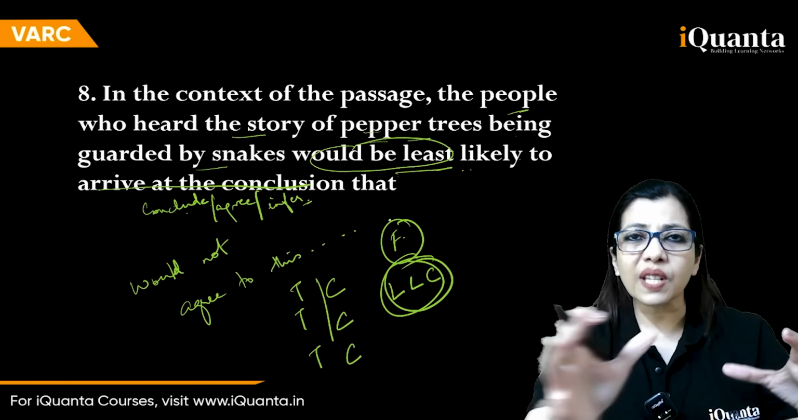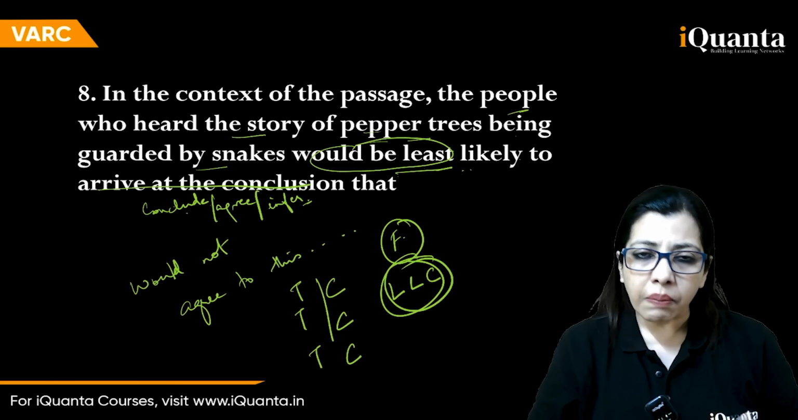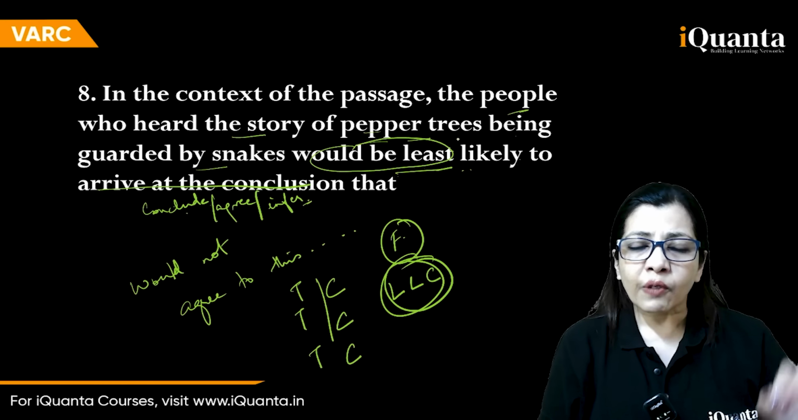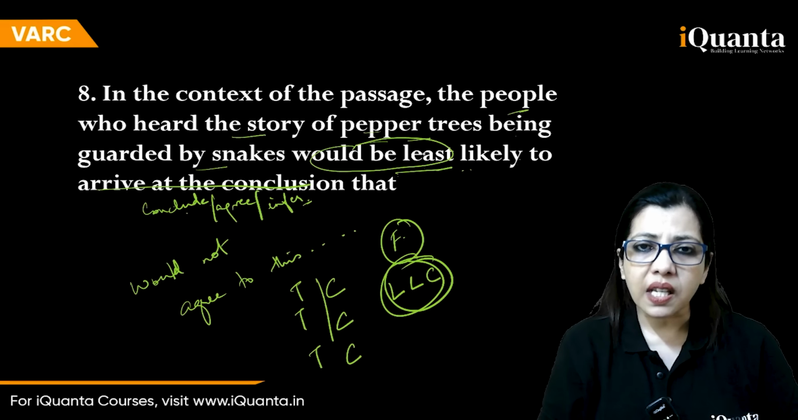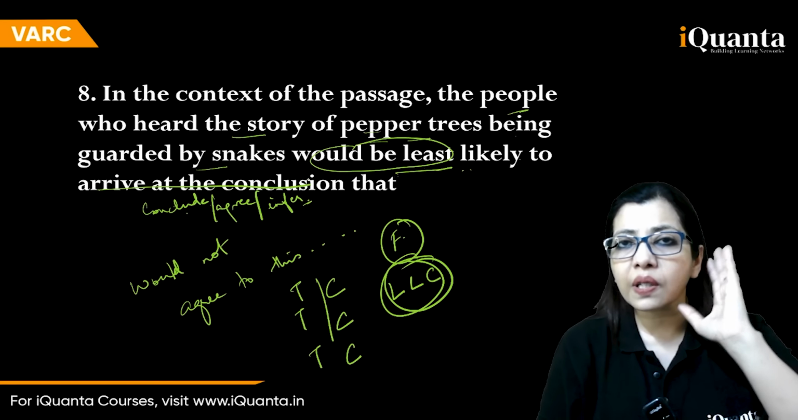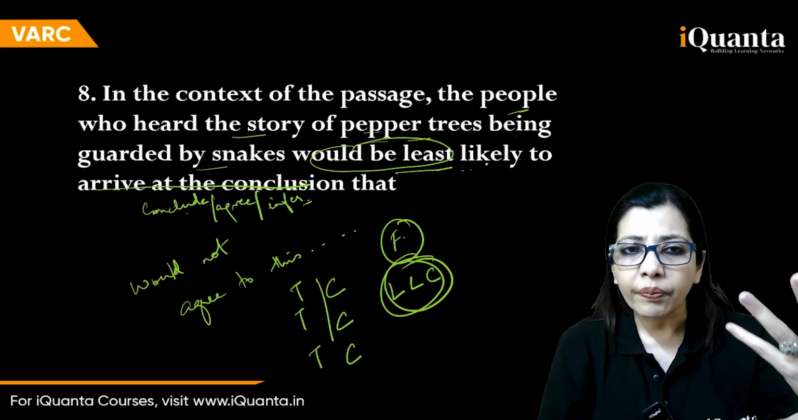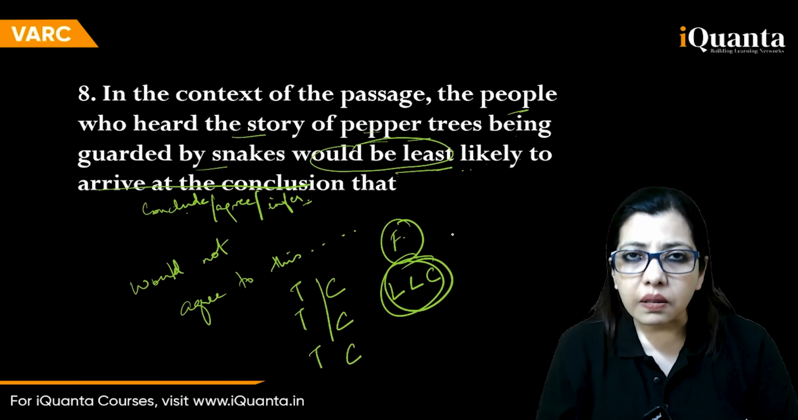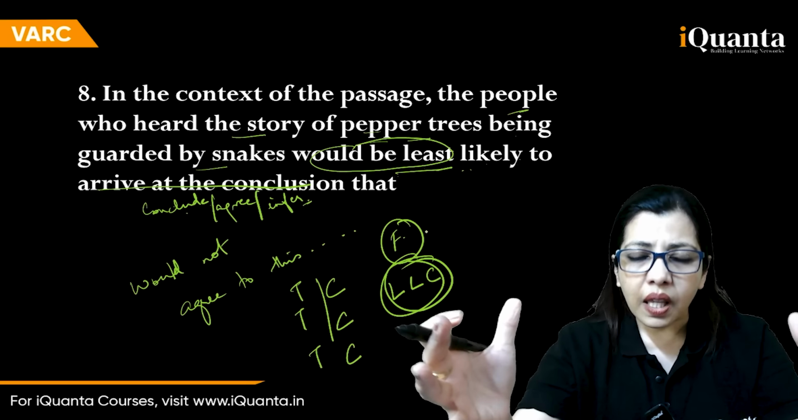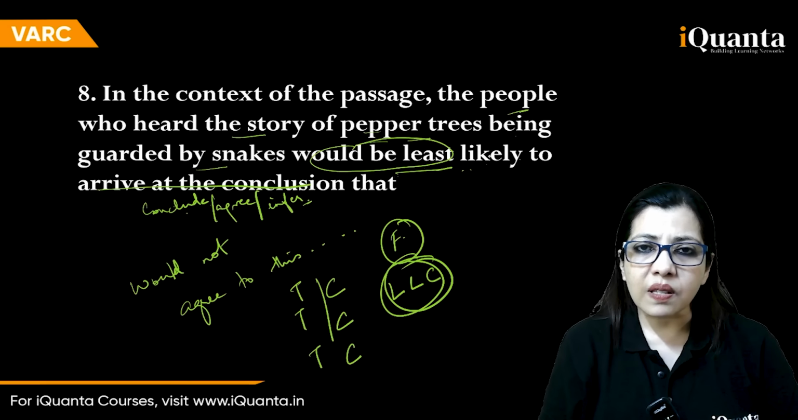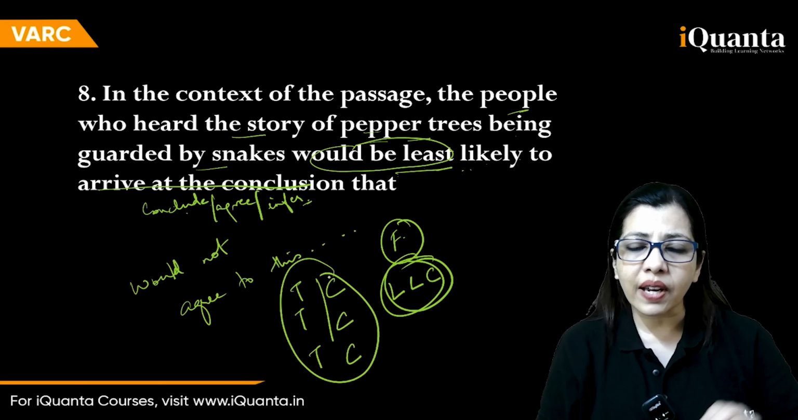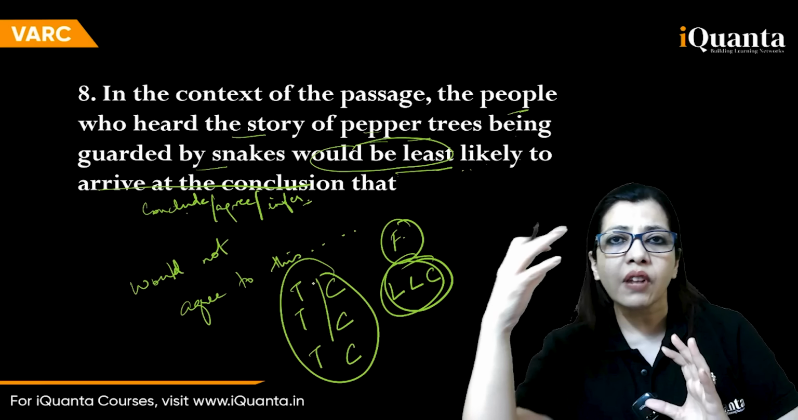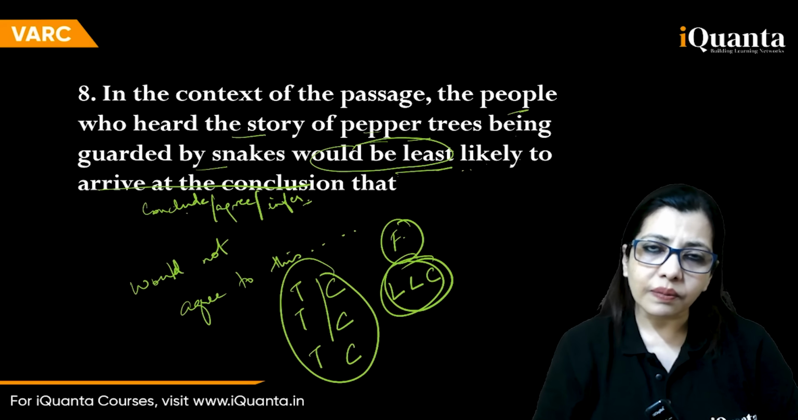Now, this is not going to be a straight game of true, false, but I have shown you over here. First, go and read that portion. On the basis of that portion, whatever information you get, on the basis of that, you have to understand whether these people who hear the story of the snakes around the pepper tree would conclude or not. What would they agree with? What would they support? So the question says would be least likely to conclude what? So they will agree with 3 points. They will not agree with 1 point.